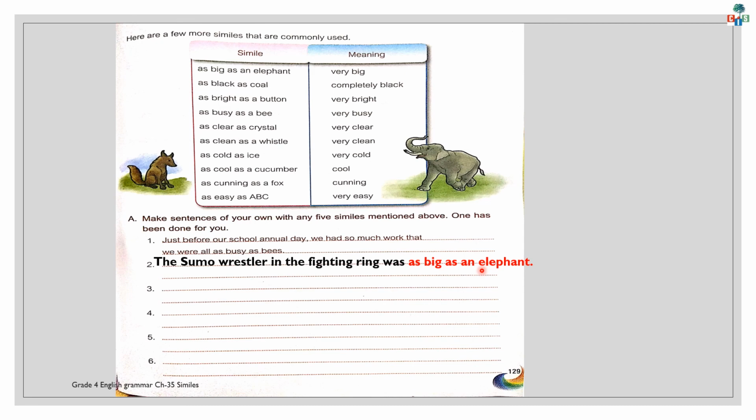How big he is? So, the sumo wrestler was also as big as an elephant. So, the quality between both of them was big. So children, try to do the rest of the sentences. Use any similes in your own words and try to make a sentence.